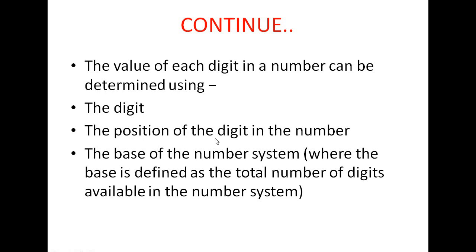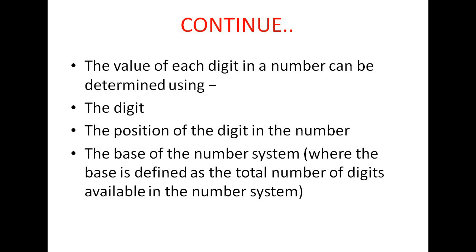in the number. Position in the sense whether it is present in the unit place, tenth place, 100 place or 1000 place. If the number is present in the 1000 place, multiplied by 1000. If the number is present in 100 place, multiplied by 100. If the number is present in the 10th place, multiplied by 10.